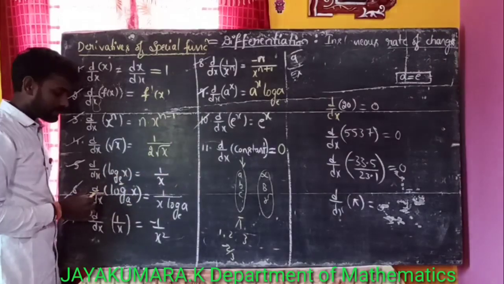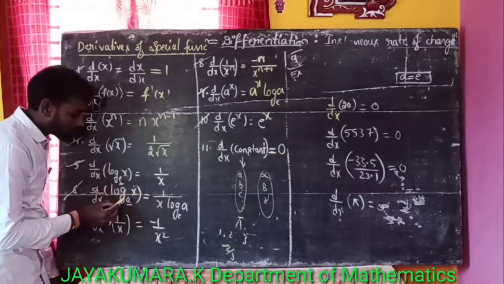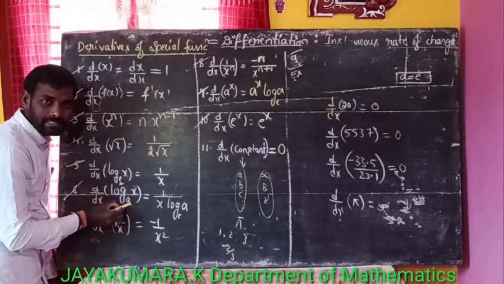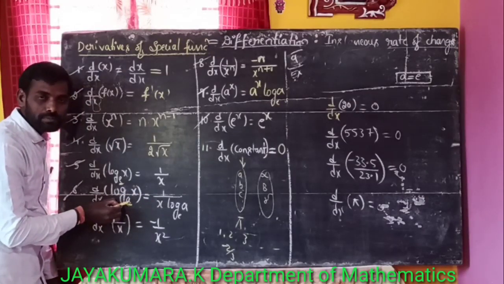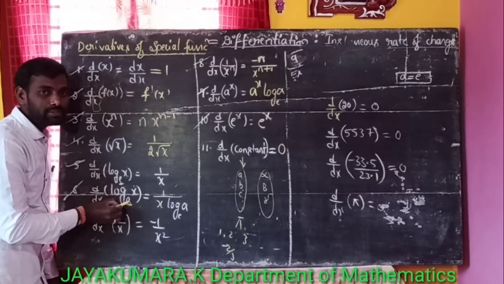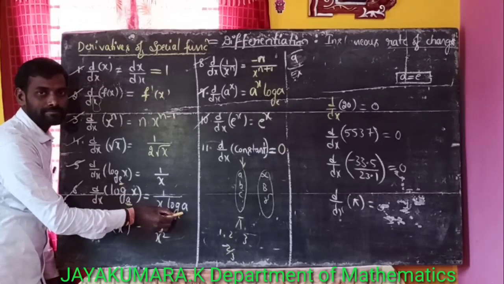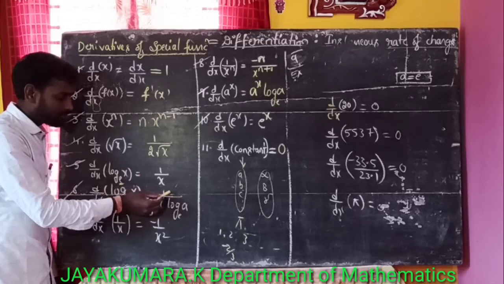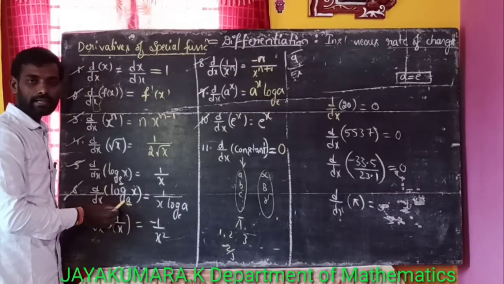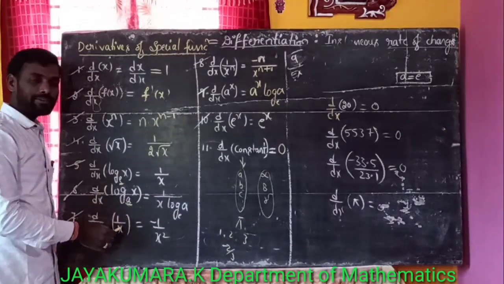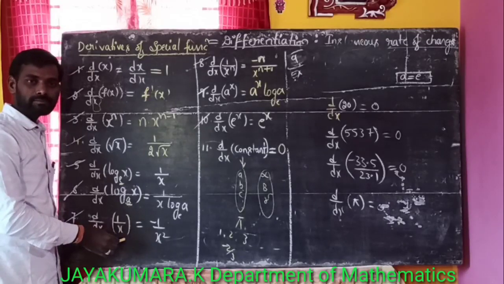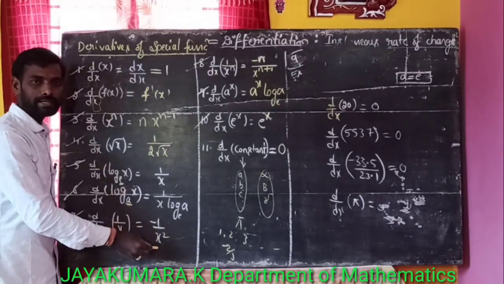Okay. And derivative of log x for the base a is 1 by x log a. Next, derivative of 1 by x with respect to x is minus 1 by x square.